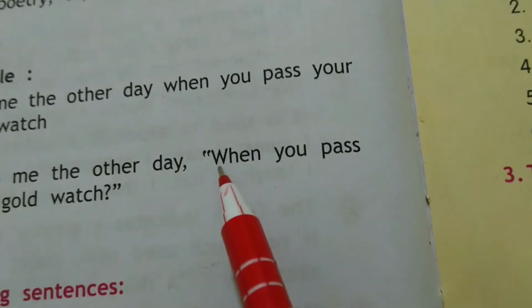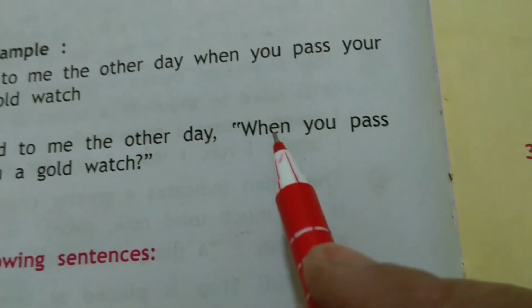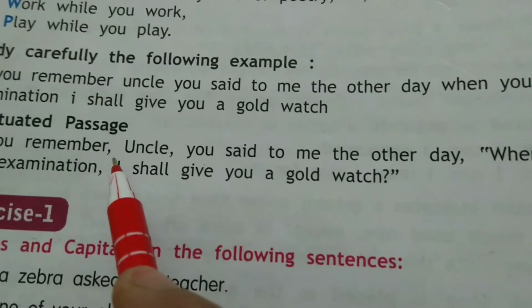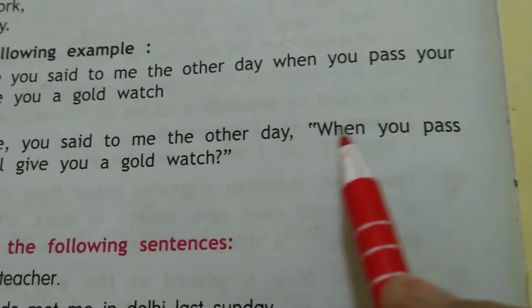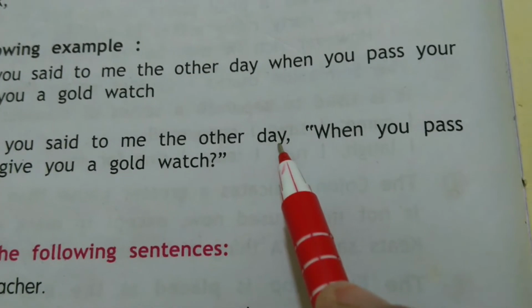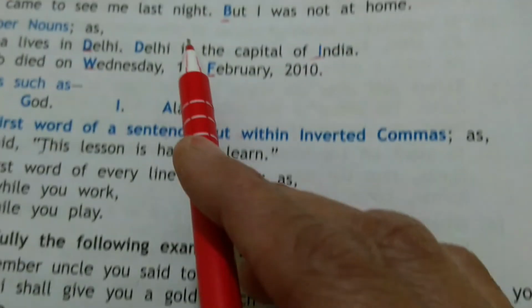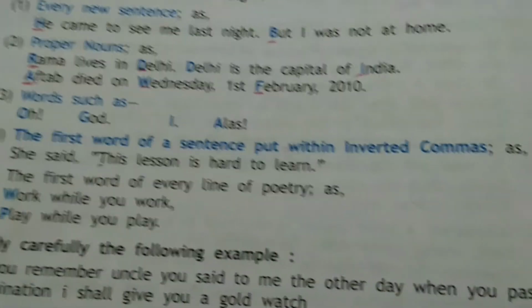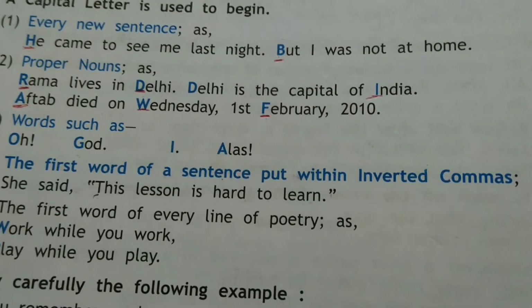And this part is the dialogue, so it is written within inverted commas, and the other part is not, and comma is put wherever it is required. Before the inverted comma is used over here. Okay, so you must always remember the rules of capital letters and the punctuation marks while writing a sentence.